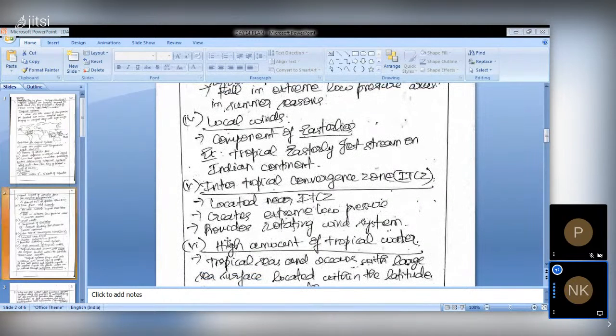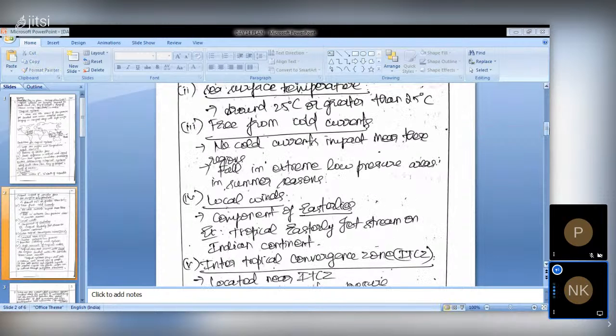So they are located between 8 degree to 30 degree. Especially they are talking about the Bay of Bengal, Gulf of Mexico, and South China Sea. That's why we can say they are lying between 8 degree and 30 degree north of the equator. Usually the tropical cyclones will be happening between 10 degree to 30 degree north and south of the equator. As the focus of the question is about the South China Sea, Bay of Bengal, and Gulf of Mexico, we can say that they lie between 8 degree and 30 degree north of the equator.